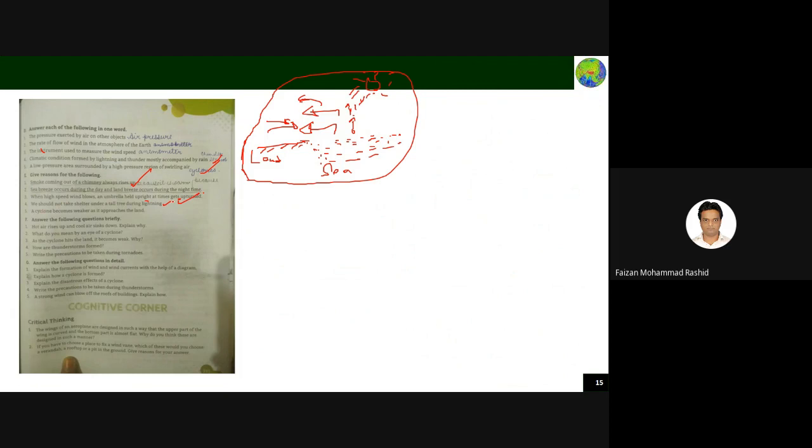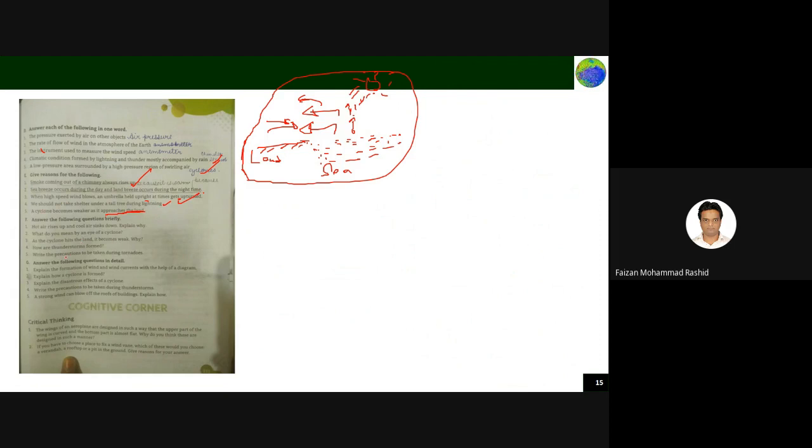A cyclone becomes weak as it approaches the land because the cyclone is caused by the heating of water molecules on the sea, but on the land surface there is no water molecule, so it is not getting enough energy. All the energy it has gets lost before it reaches the land surface, because on land there is no water molecule which is going to get heated up and again provide energy.